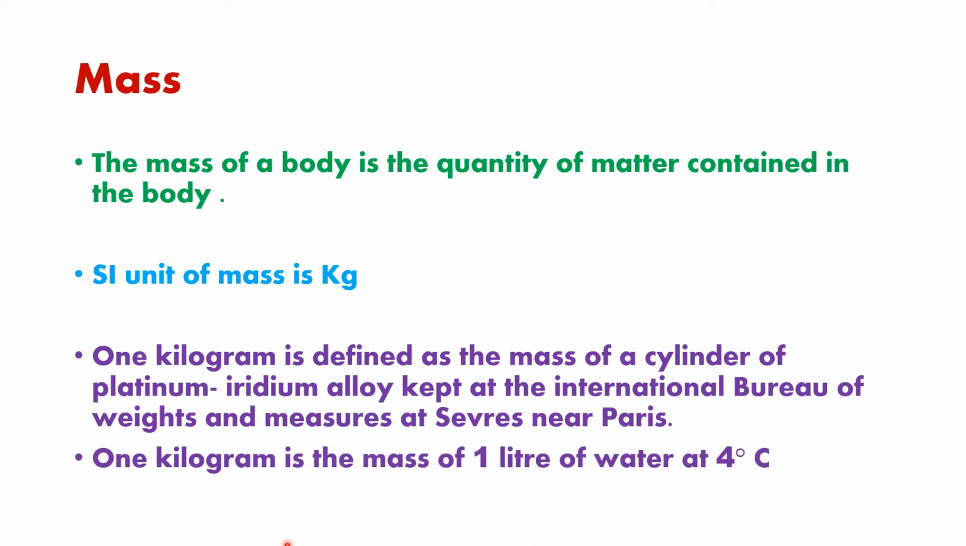And another simple definition is also there if you want. 1 kilogram is the mass of 1 liter of water at 4 degrees. The temperature is very important, 4 degrees. So at 4 degrees, if you measure 1 liter of water, the mass of that water will be 1 kilogram. So you can learn these two definitions of mass.